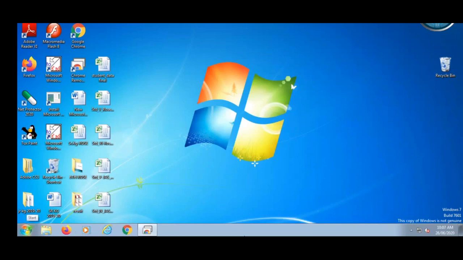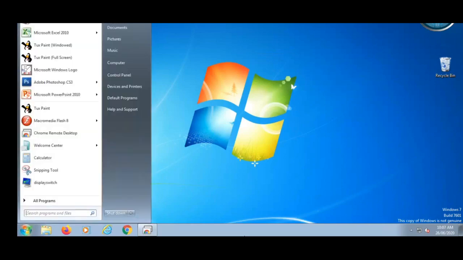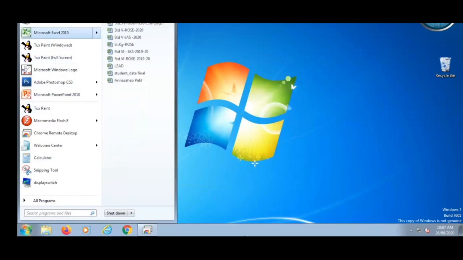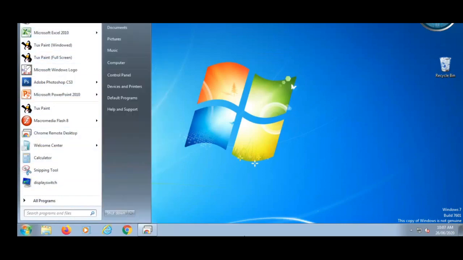Have you seen the downside? Here is the start button. This round colored start button. When you click on this start button, what happens? One scroll down menu opens. The start menu displays a list of options. This is the list of options, meaning all the software that is loaded in your computer is displayed in this list.